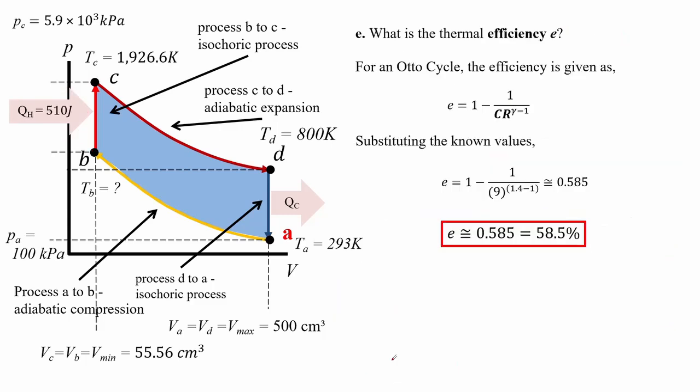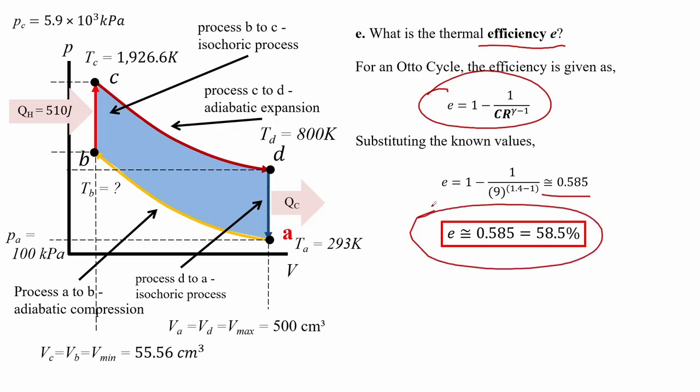For letter E, we are asked to find the thermal efficiency. Recall for an Otto cycle the efficiency is given by the equation here. Substituting the known values we see that the thermal efficiency for an Otto cycle is around 58%.